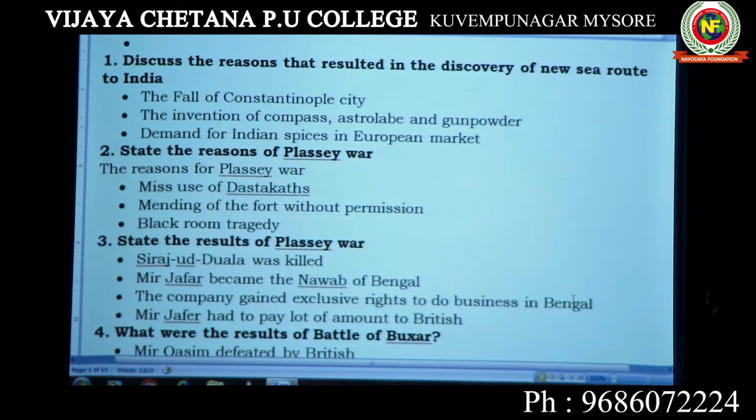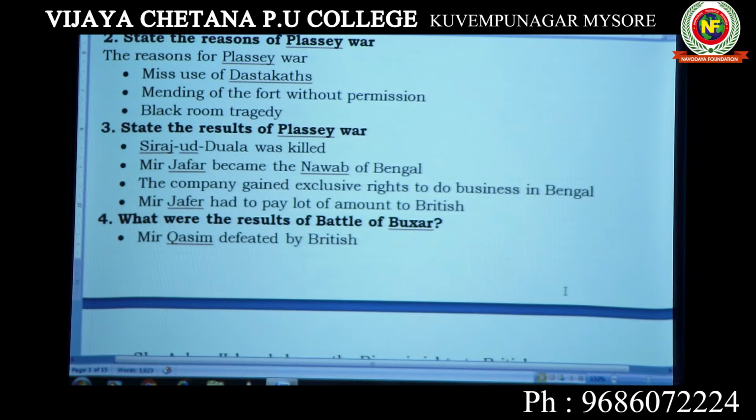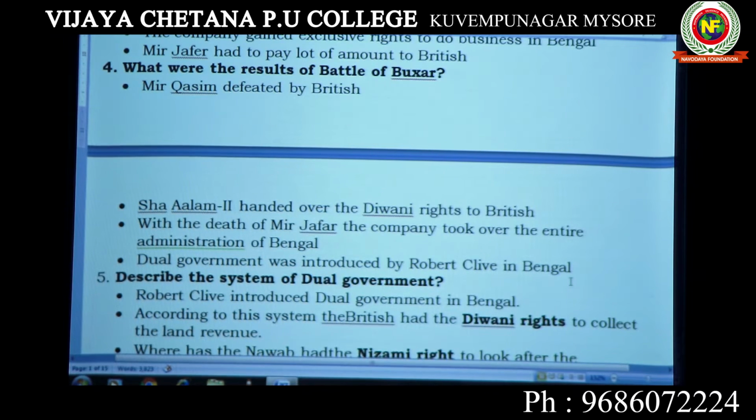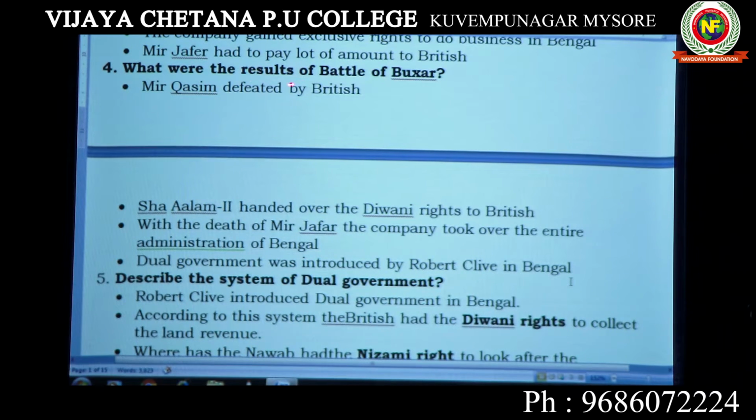While you are going to write the answer, please follow these instructions, how I have written there. The same points are to be written in the examination, so that you will get more marks. And another important question in this chapter is, what were the results of the Battle of Buxar? Buxar was fought in the year 1764.